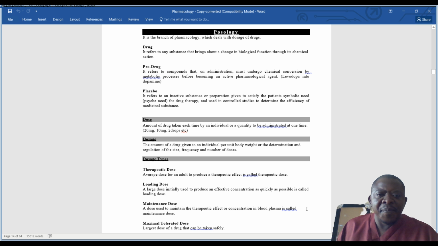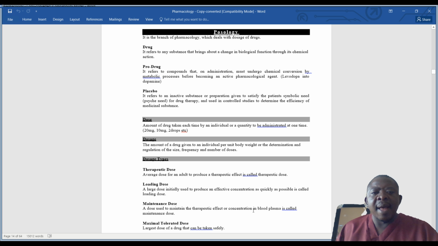So a loading dose, for this discussion, we are saying it's a large dose that will be given initially, at the start. Like STAT in pharmacology. So that is the initial dose that you are giving. So a large dose that is given initially to produce an effective concentration is a loading dose. Initially, that is at first, at the beginning.